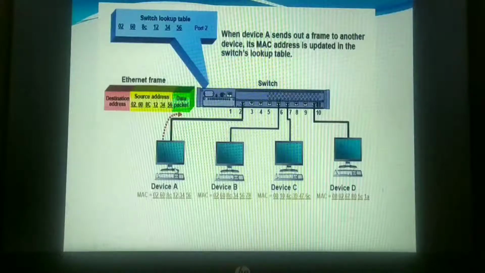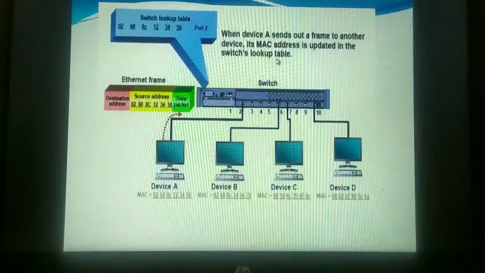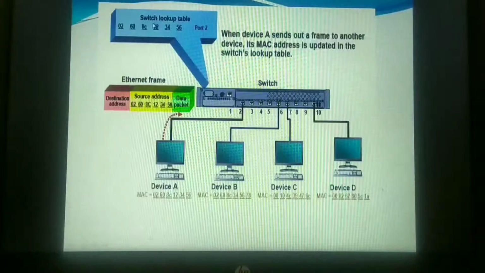Now device A is acting as the source here. When device A sends out a frame, or packet, it is the same, to another device, its MAC address is updated in the switch lookup table. I told you that switches are smarter, more intelligent than the hub. Why is it intelligent? Because it is maintaining a switch lookup table. This is extra information I'm telling.